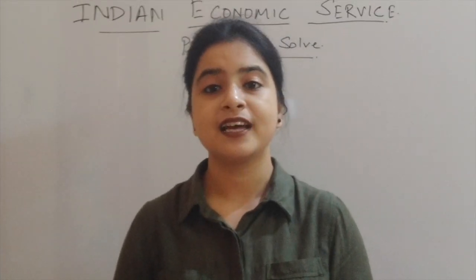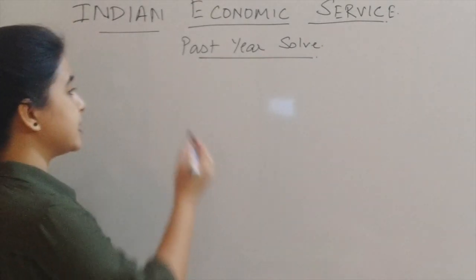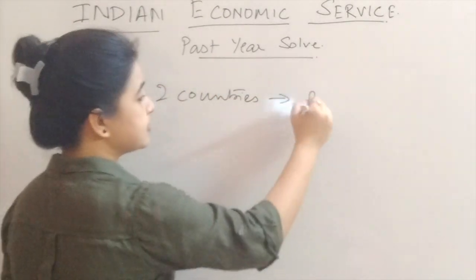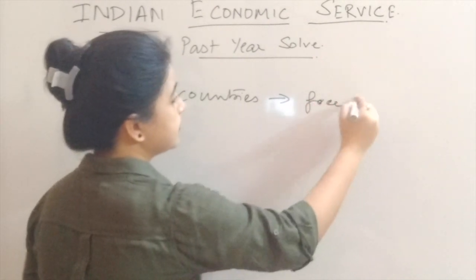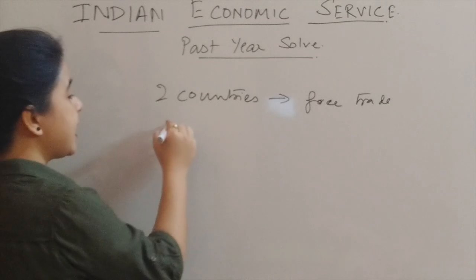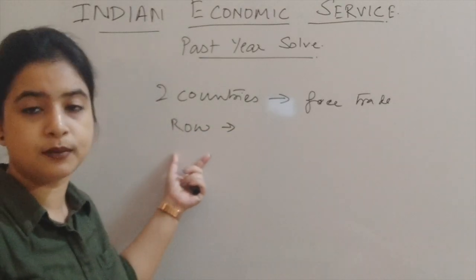Let's start. They said there are two countries who are operating in a free mode of trade. So two countries are into free trade with each other. And the rest of the world, I'm writing as ROW.